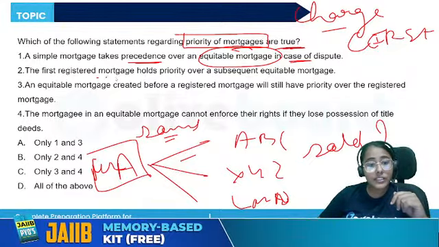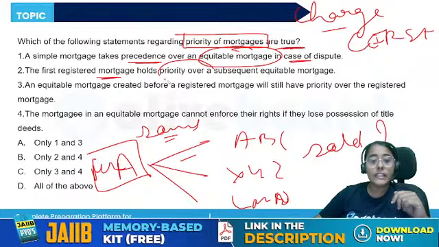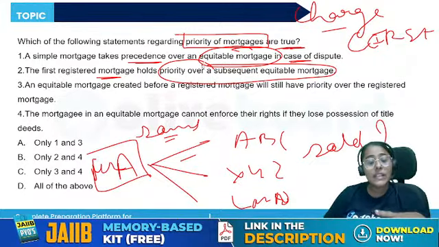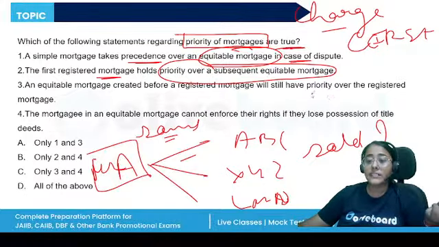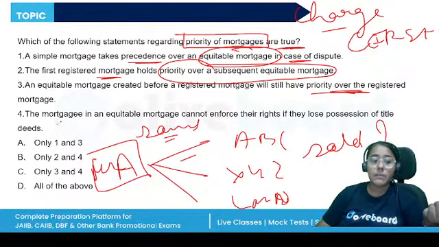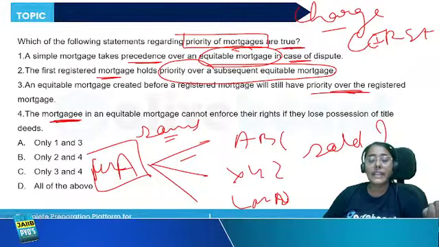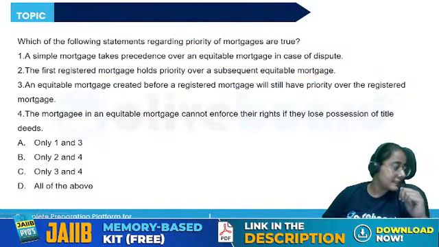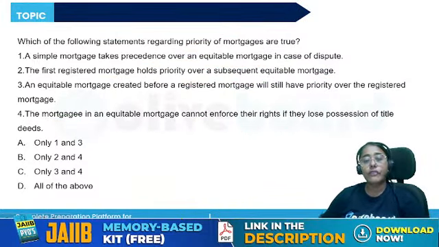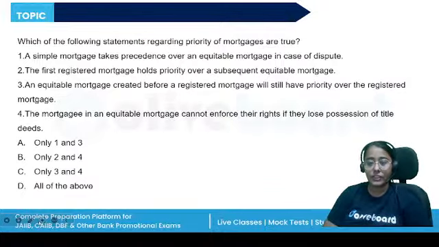The first registered mortgage holds priority over a subsequent equitable mortgage. An equitable mortgage created before a registered mortgage will still have a priority. The mortgagee in an equitable mortgage cannot enforce their rights if they lose the possession of the title deeds. So, which of the following statements are true regarding the priority of mortgages?